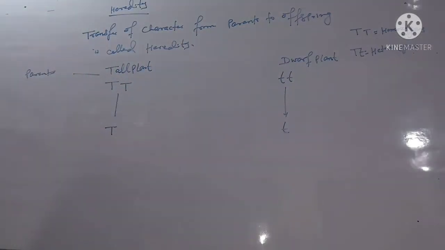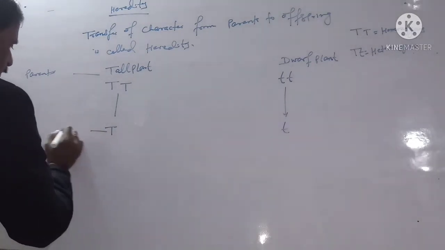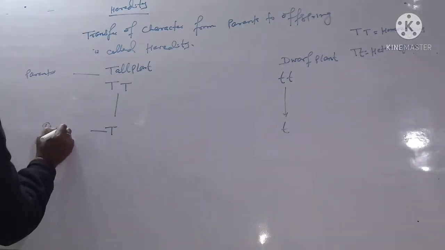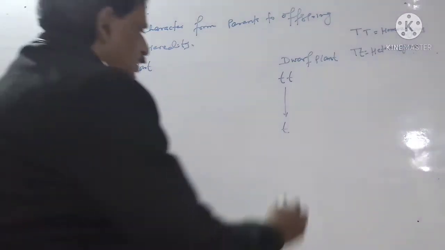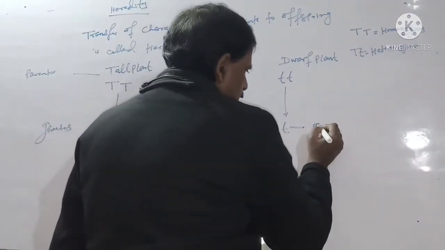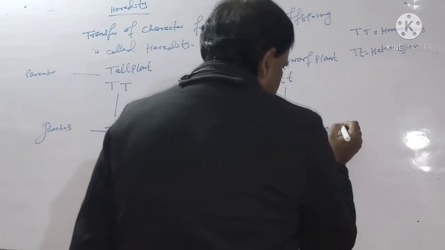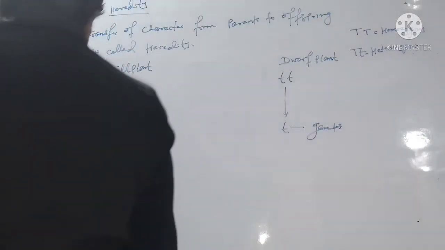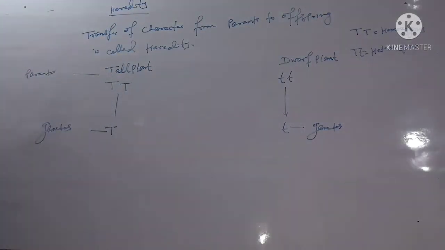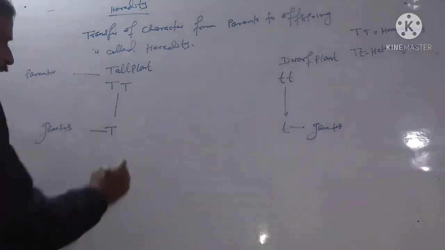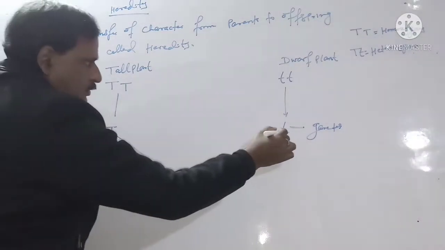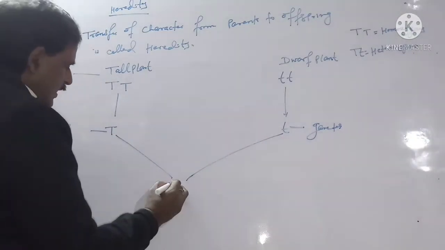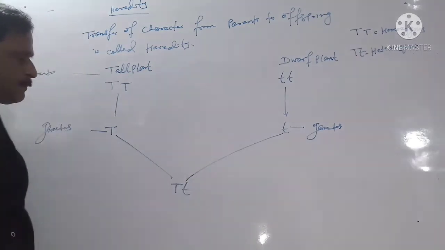By meiosis division or reduction division, the number of chromosomes becomes half, and T is called a gamete, and small t is also a gamete. The tall plant and dwarf plant are crossed, and we get capital T and small t.